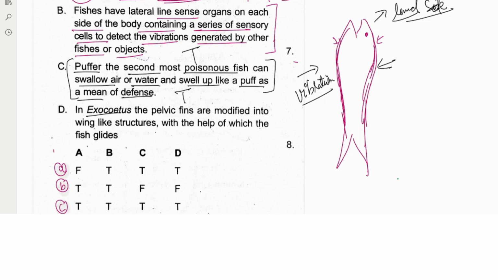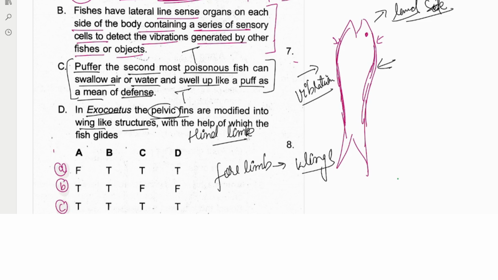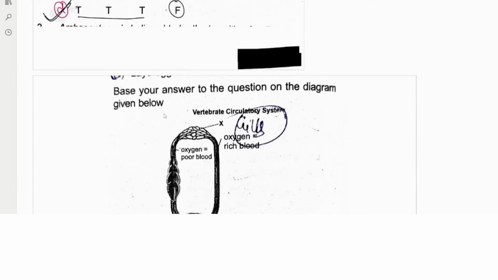And the exocoetus, the pelvic fins are modified into a wing like structure. Pelvic means the hind limb. They are saying hind limb. Hind limb is for walking and climbing, not for the wings. The forelimbs, we have seen, are modified into the wings, not the hind limbs. First of all, in this first line itself they had given the wrong statement. It would be false. So D would be the false and the remaining three would be correct. Option number four.